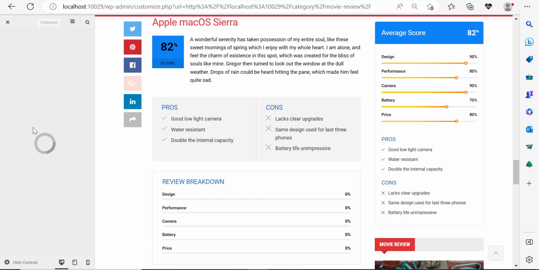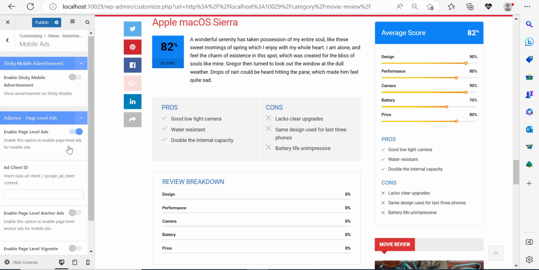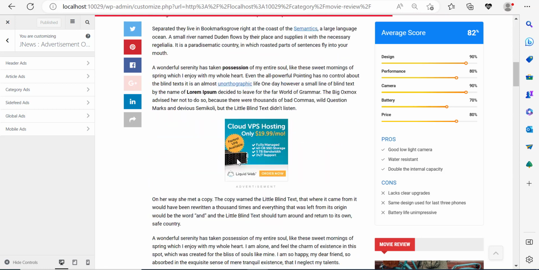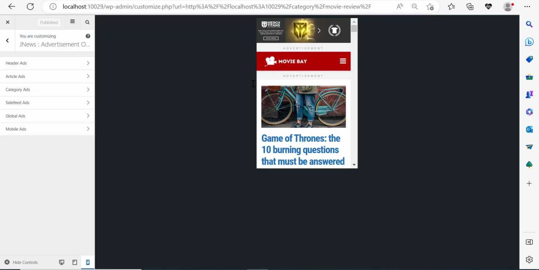And here for the mobile ads. Now, you can enable mobile ads if you click enable page level ads and click on publish. And so I think this is pretty cool. So let's go and have a look at how the website looks on mobile by clicking the mobile view.